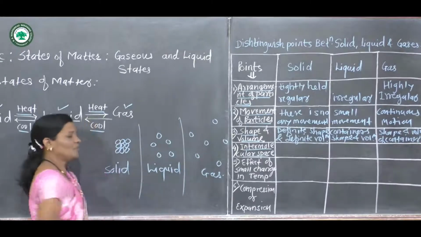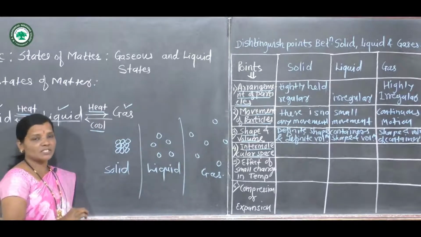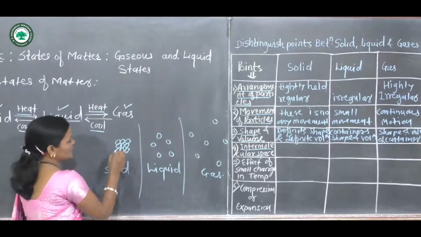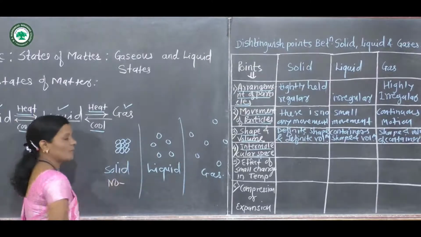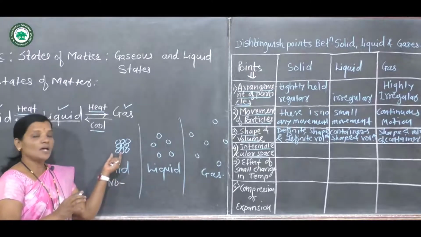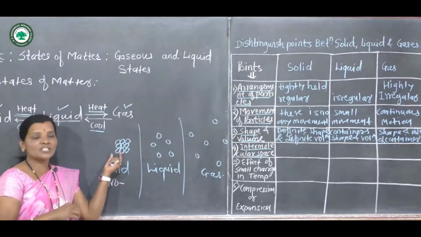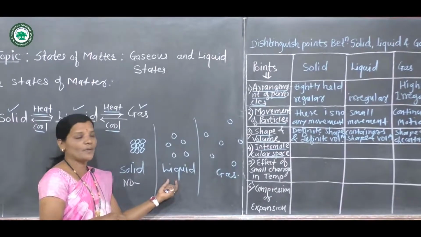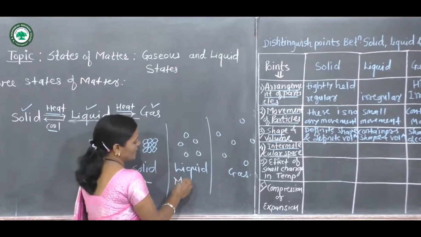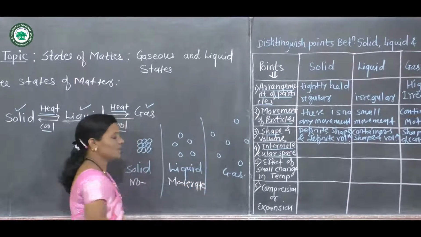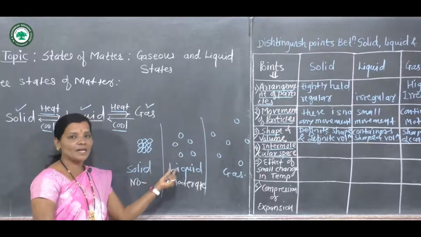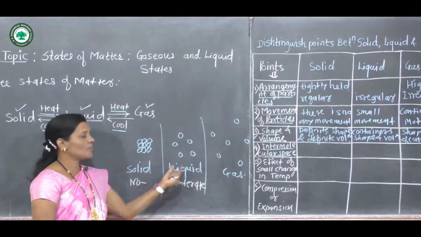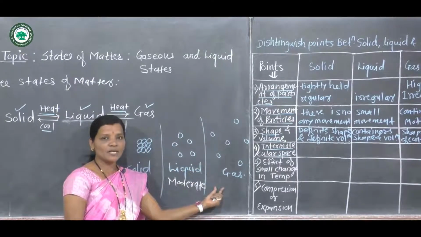Now if we see the intermolecular distance or intermolecular space between the particles, then in solids no particular space is available, because the strongest forces of attraction are present between the particles of solids. Intermolecular space in the case of liquids is moderate, because the forces of attraction between liquid particles are less compared with the solid state but high compared with the gaseous state of matter.